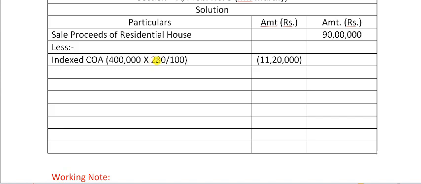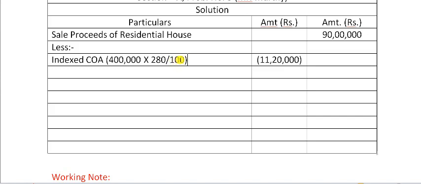For us here, the year of transfer is 2018-19 and the cost inflation index for 2018-19 is 280. Divide that by the cost inflation index for the year of acquisition. The year of acquisition was 1998, but always remember, whenever the assets are acquired prior to 2001, the base year will always be 2001-02 itself.